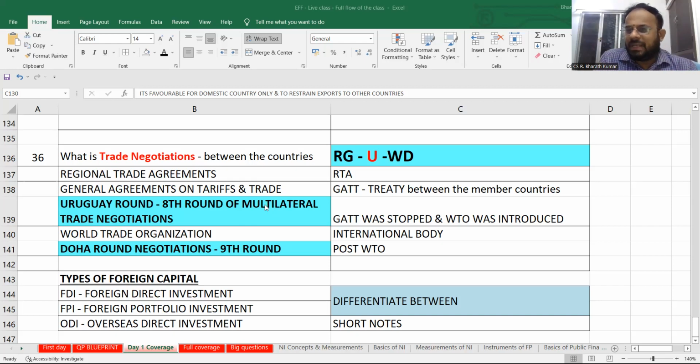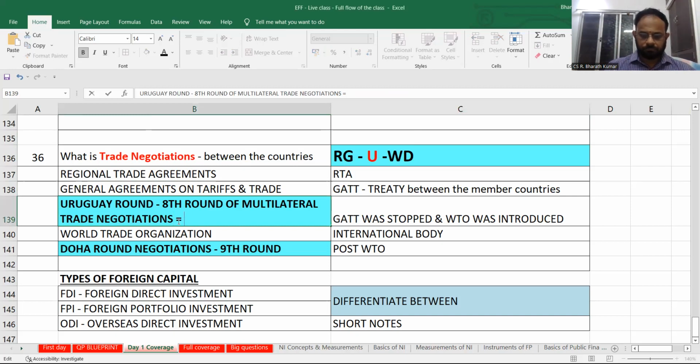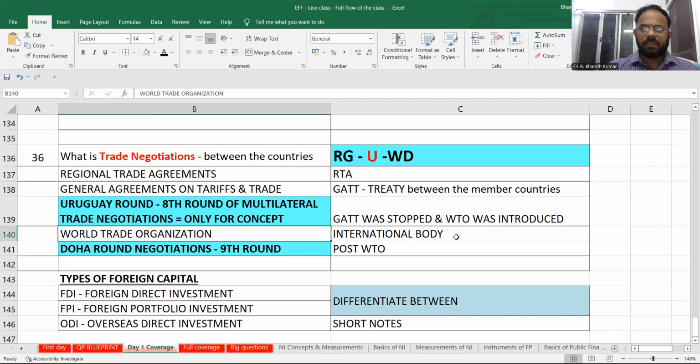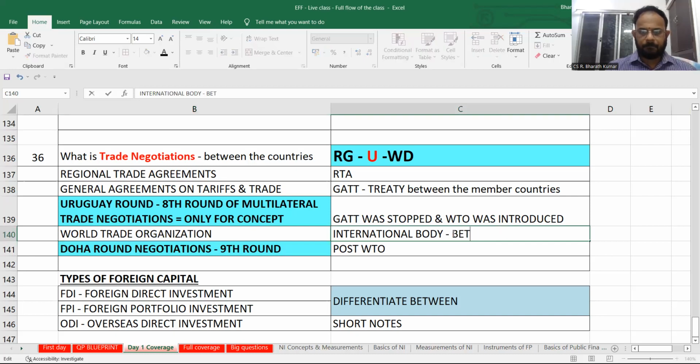So in that, they understood GATT is of no use, because beyond GATT, the other countries have already started developing. So they said GATT will be stopped and we will bring something called WTO. What is WTO? World Trade Organization. So they brought this in a round called Uruguay round, which is the 8th round of multilateral trade negotiation. Now you can see this only for concept. So WTO, they brought it as an international body, better than GATT.